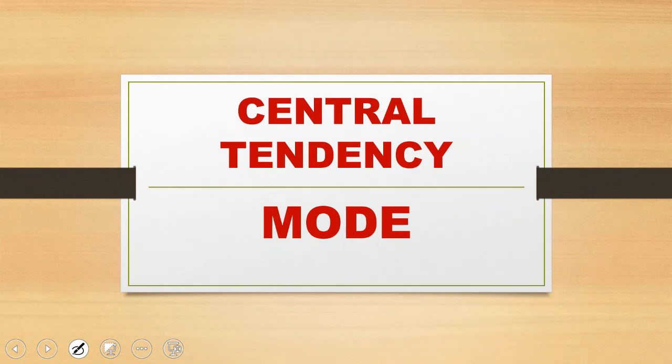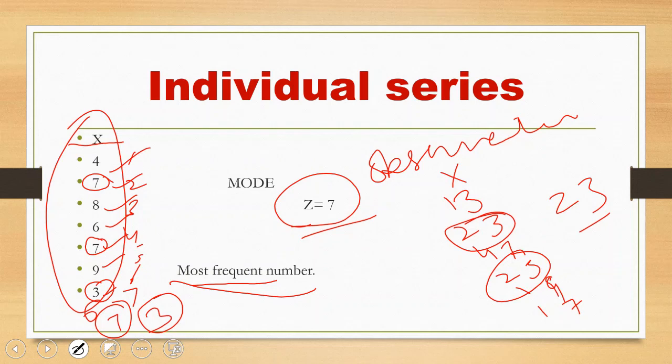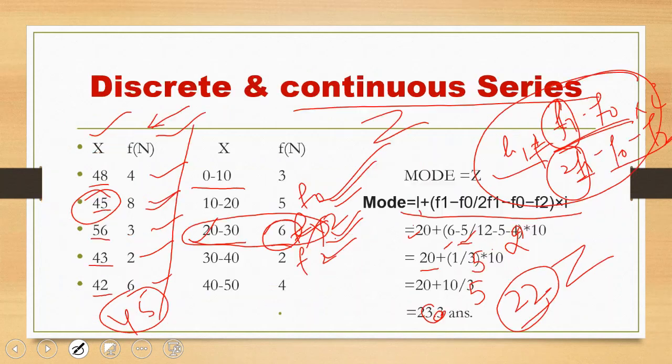One of the easiest methods to calculate central tendency is called mode, and under individual series, discrete series and continuous series we can easily calculate mode. The most frequent number is called mode. Under individual series, the number which is frequent, 2 times, is 7, so we can say that 7 is the mode. Under discrete series, 45 repeated 8 times, so that's why 45 is the mode.